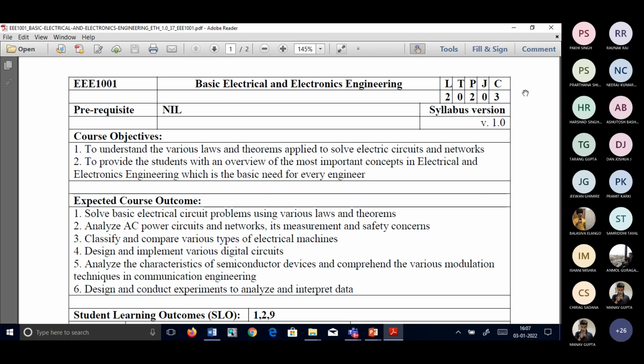So you require a source. That's what you're talking about, power supply. Then what is the use of these sources? We are going to give it a load. That is what you're talking about, the bulb and all, which is going to consume the energy given by the source. To connect the source and the load, we require wires, because electricity, the current, cannot travel wirelessly. Even till now a lot of research is going on, but we don't have any wireless electric transmission. It's only a wired thing there.